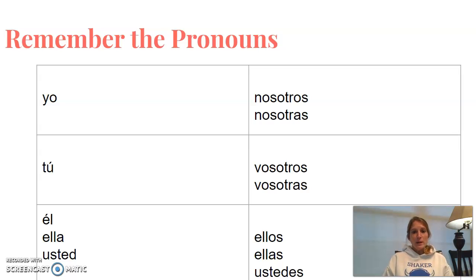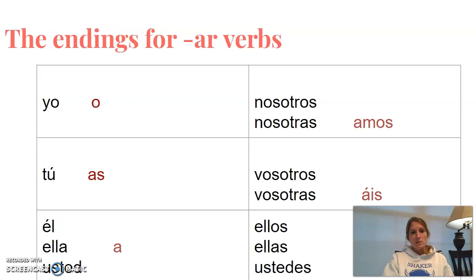So we have our pronouns arranged into our 6 boxes. Yo means I, tú you friendly, él he, ella she, usted you formal. Nosotros, nosotras, we, vosotros, vosotras, you all, friendly, only used in Spain. Ellos and ellas, they, ustedes, you all. And some of them are grouped together in a box because they share endings. So those are our pronouns.